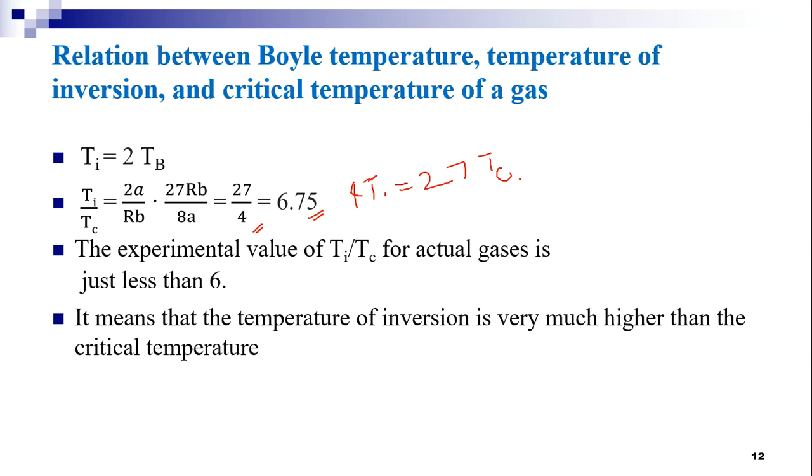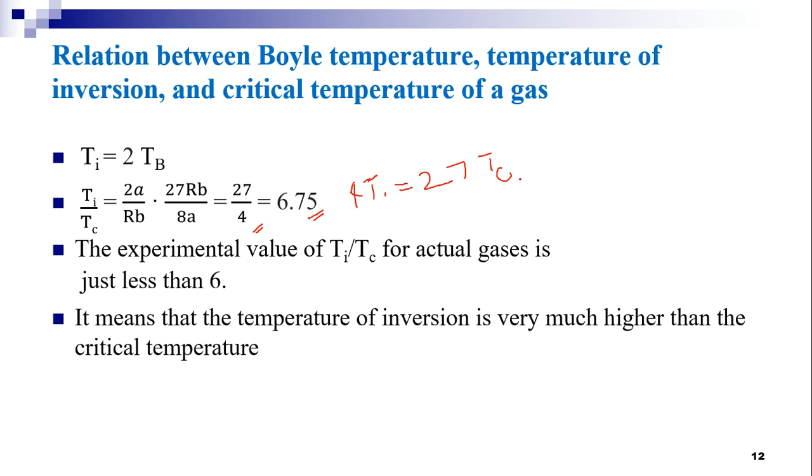We may also give the relation between the critical temperature Tc and the Boyle temperature Tb by dividing the critical temperature expression by the Boyle temperature expression. So we get the relation 27 Tc is equal to 8 Tb. This is the relation between the critical temperature and the Boyle temperature.